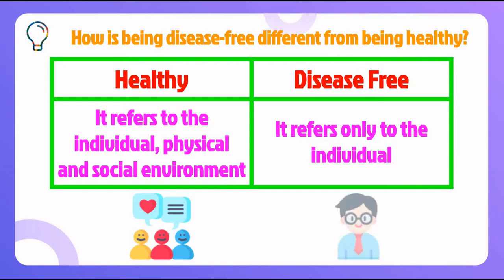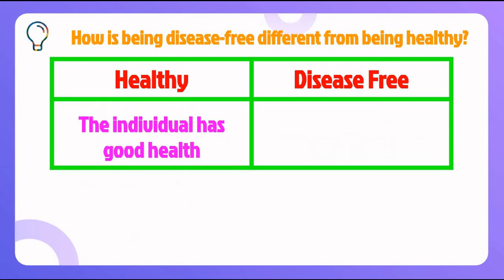But if we look at disease, if you are good, then you are disease free. It means if there is just physical health, then you are good. But what we defined as healthy, we define health as being mentally, physically and socially fit. So it combines all of them. Whereas disease, as you have seen here, refers just to the individual. It just refers to you. The main difference in this point is that in disease free, it's just you, whereas in healthy, it's the people around you also. Let's move on to the next point that we have under healthy.